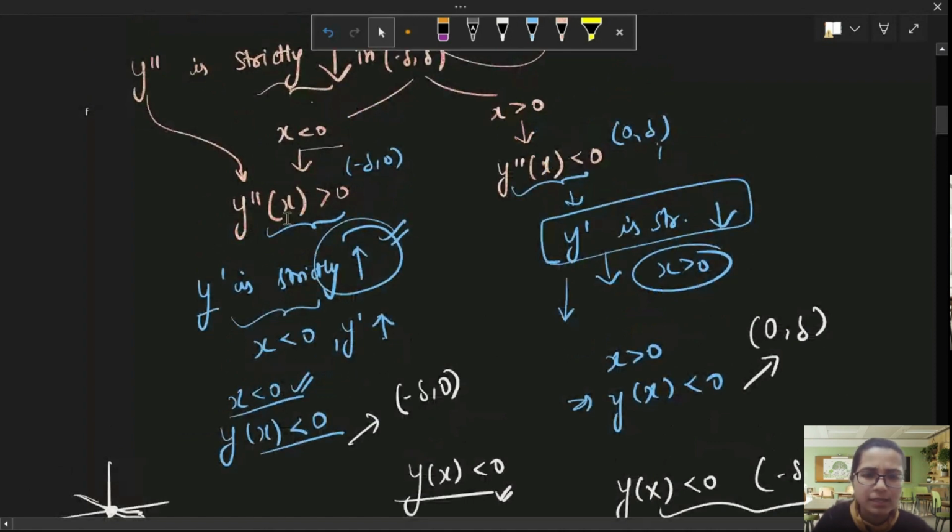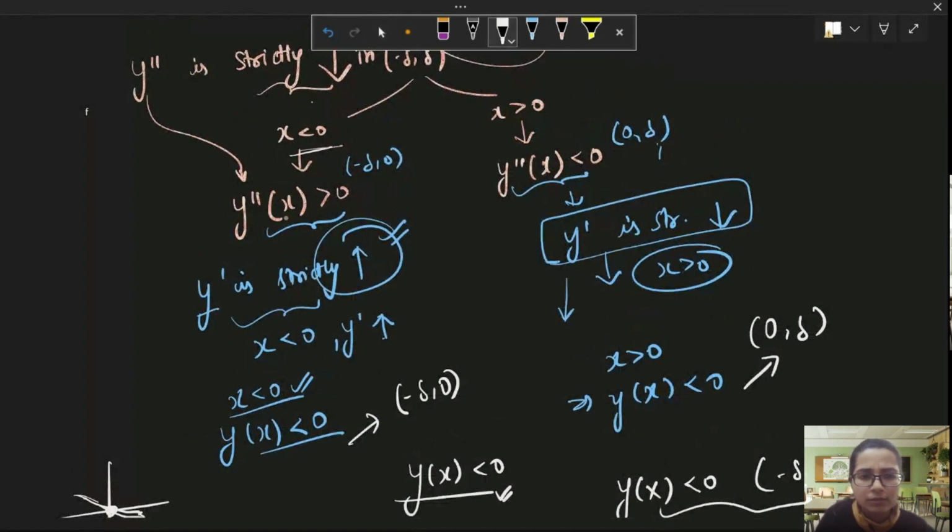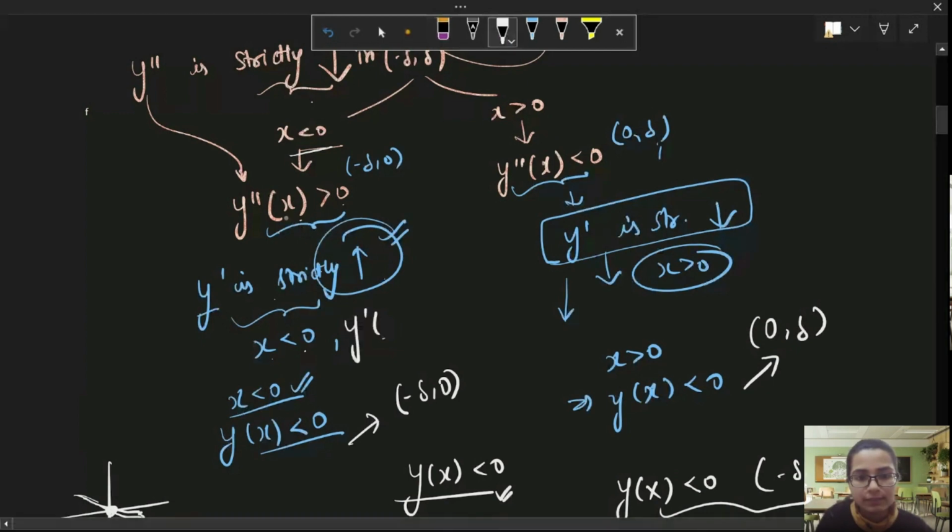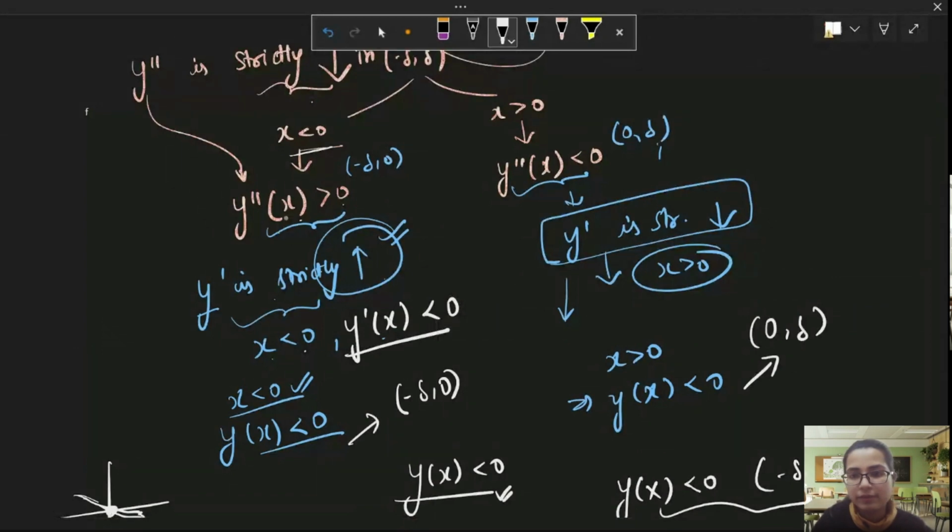Maybe we made some mistake. x less than 0. This means y double dash x is greater than 0. Okay, then it means y dash is strictly increasing. It means that for x less than 0, y dash was strictly increasing. That means y dash of x was less than 0. Yes. And here y dash was strictly decreasing and x was greater than 0. So for x greater than 0, opposite behavior. Yes, we have to stop here.